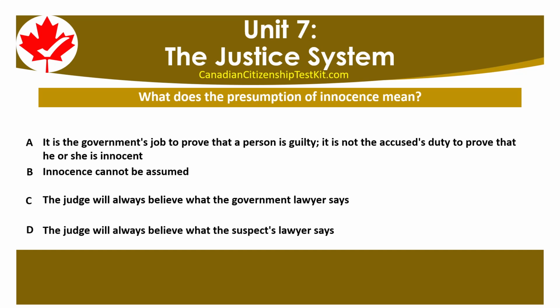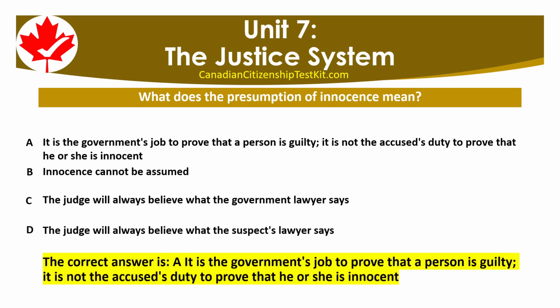D. The judge will always believe what the suspect's lawyer says. The correct answer is A. It is the government's job to prove that a person is guilty. It is not the accused's duty to prove that he or she is innocent.